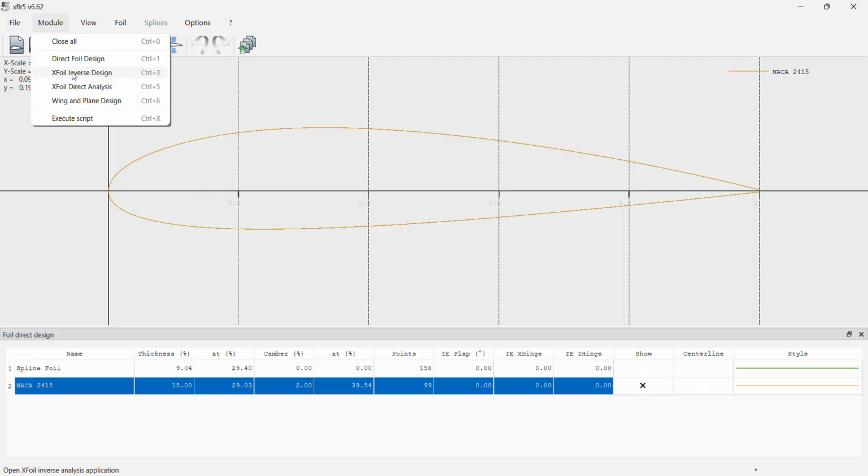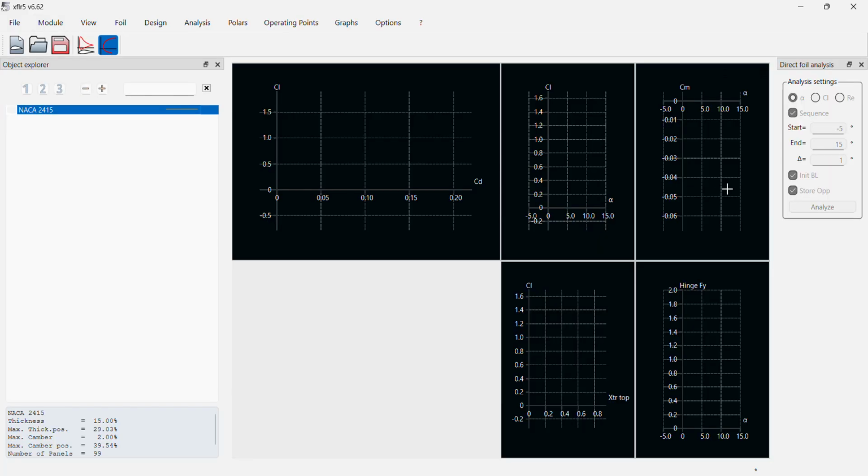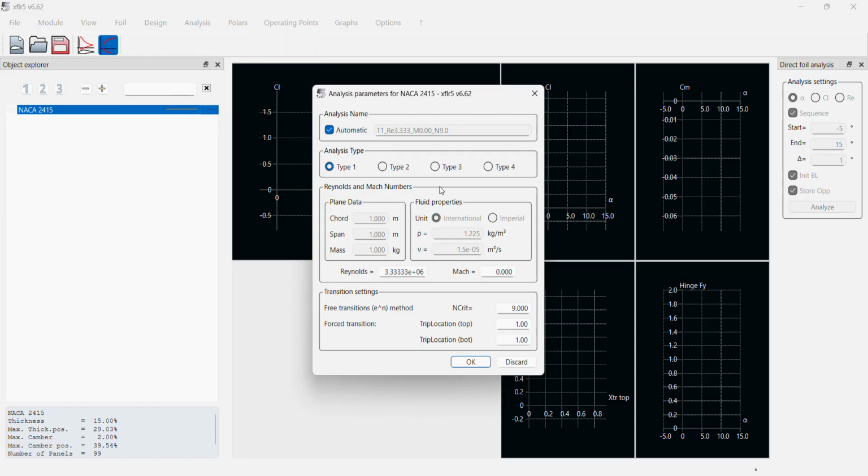From here, go into Module, X-Foil Direct Analysis. We're going to define an analysis with a free stream velocity of 50 meters per second.